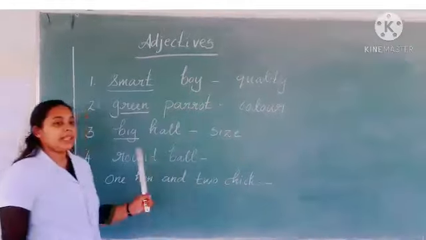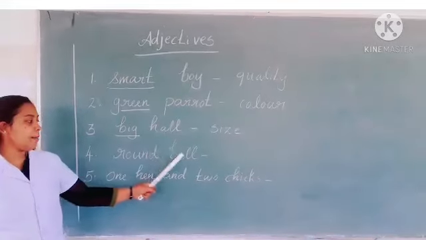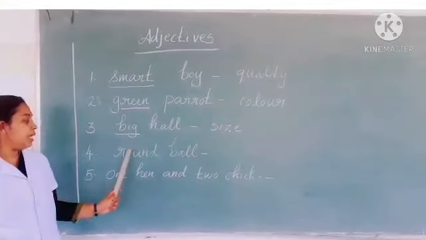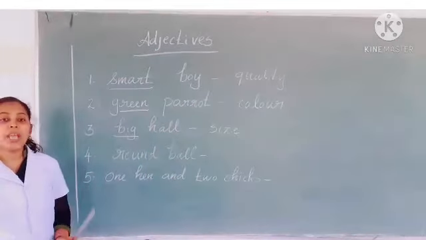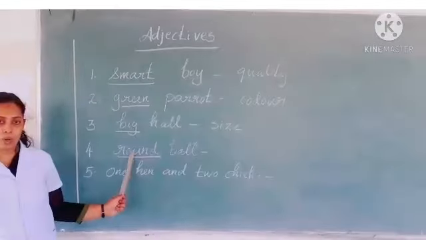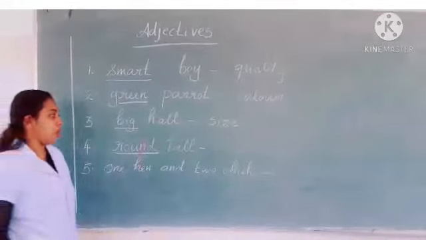And the next one, round ball. Here which is the noun? Yes, ball is the noun. Here round shows the shape of the ball. So here the adjective is round. Okay, so round shows the shape of the ball.